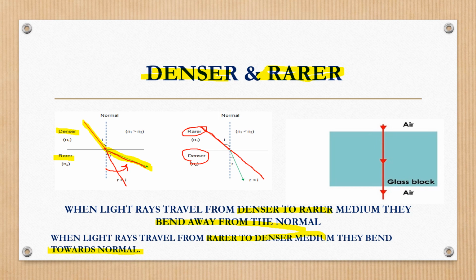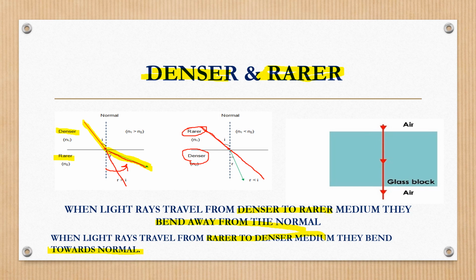This is one case, very important. When the light travels from one medium to another medium, if the incidence is normal, it won't change its direction. It moves in a straight line path. These three conditions are very important. When the light travels from denser to rarer, it bends away from the normal.